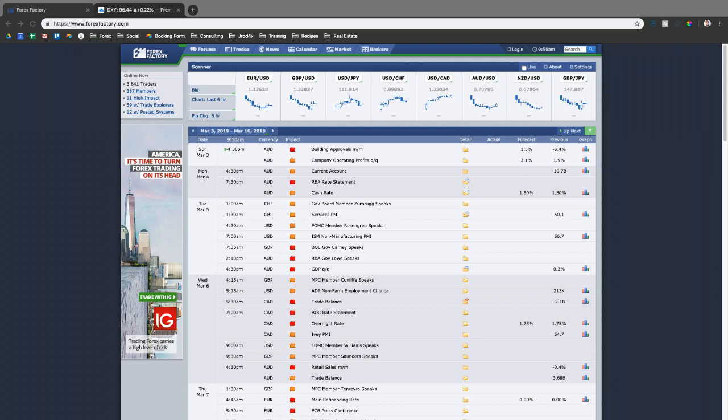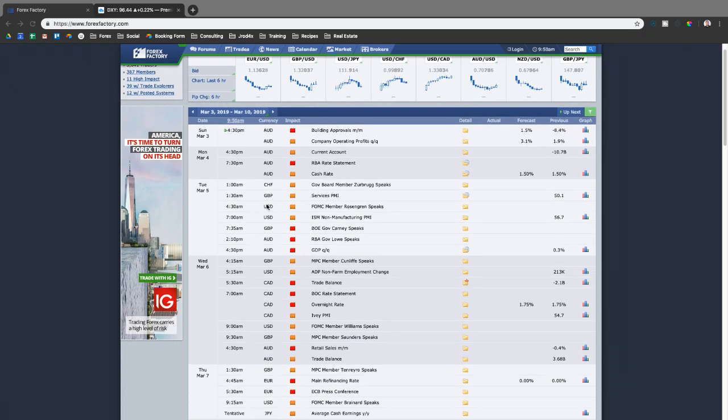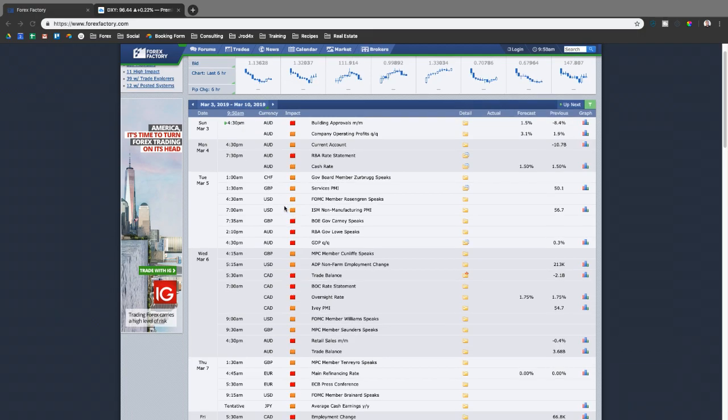And we are currently looking at the economic calendar for this upcoming week. It's actually an NFP week, but luckily we don't have FOMC as well. But we do have a few high impact news events that we want to be on the lookout for. For today, we have some Australian dollar news during Asia session, both medium and high impact, just building approvals and company operating profits.